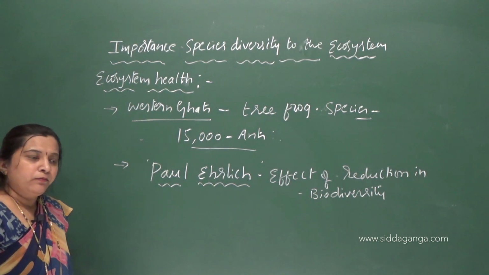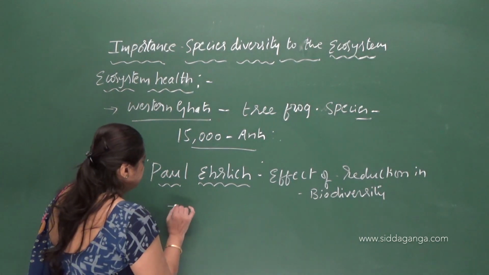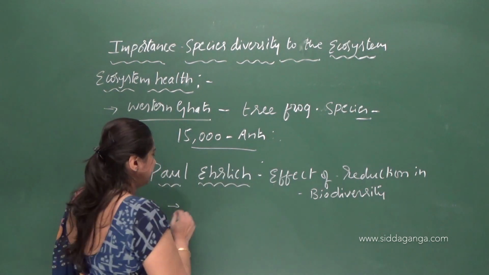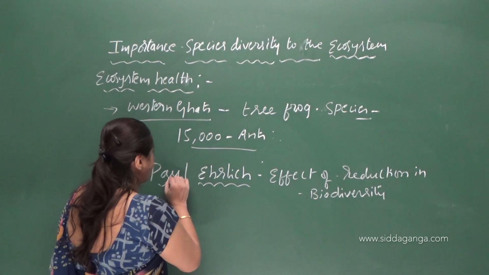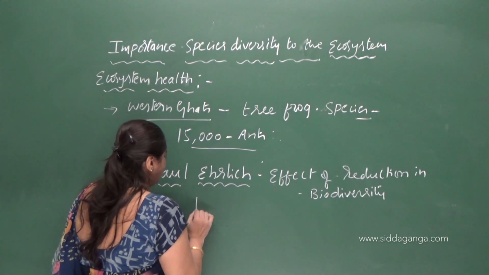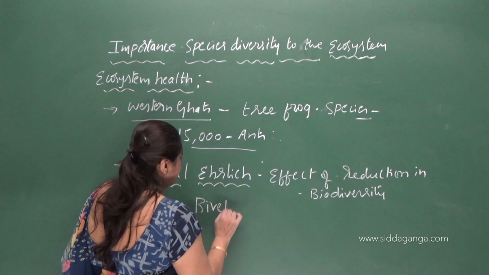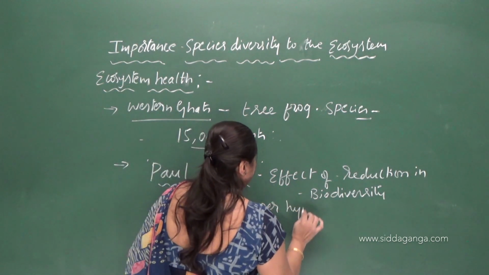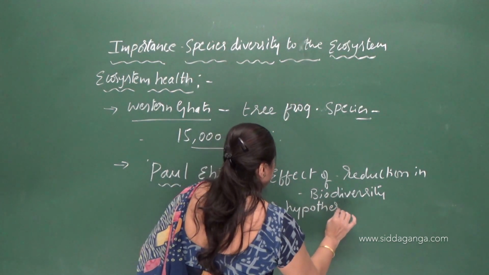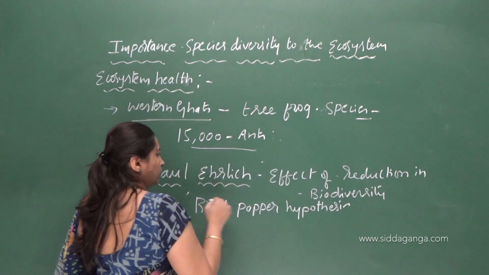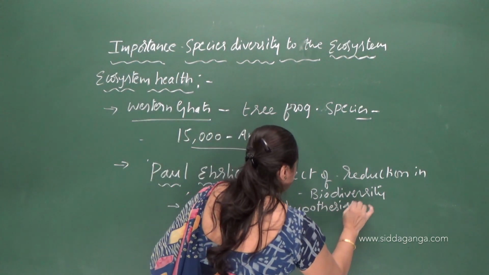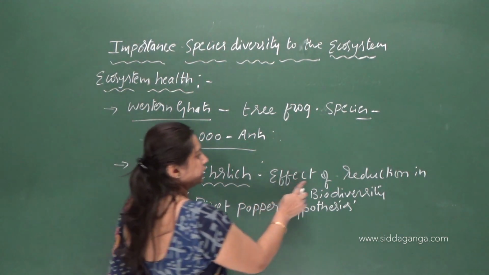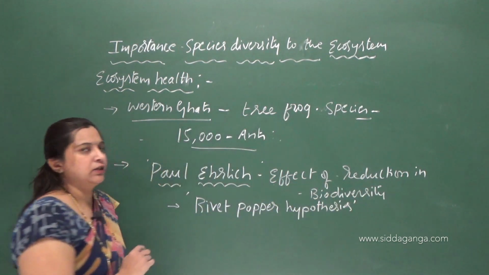He put forth a hypothesis to explain the effect of a reduction in biodiversity. The hypothesis given by Paul Ehrlich is the Rivet-Popper hypothesis.